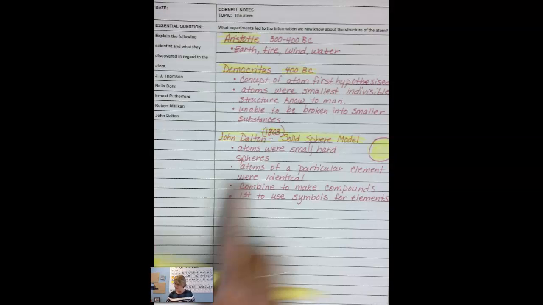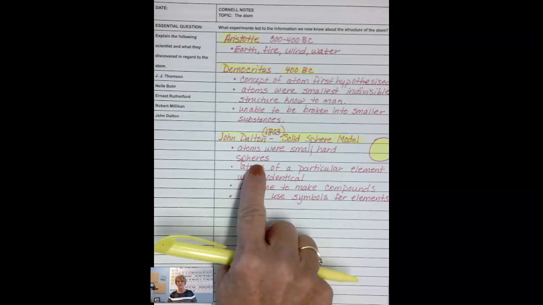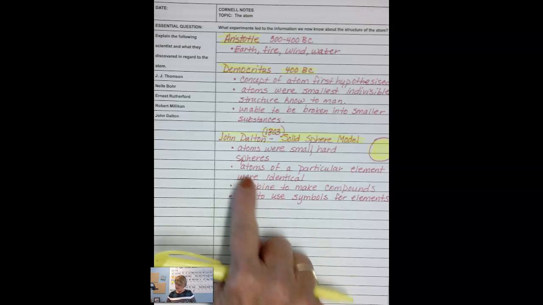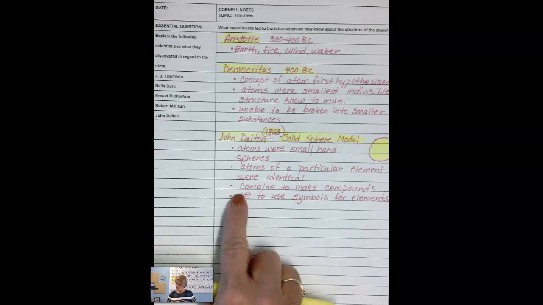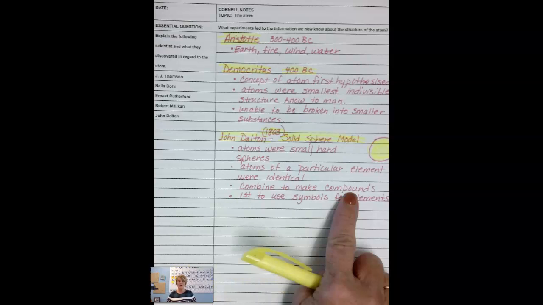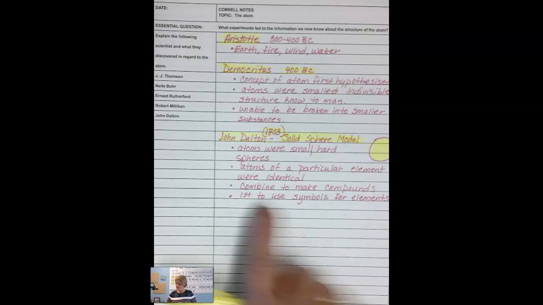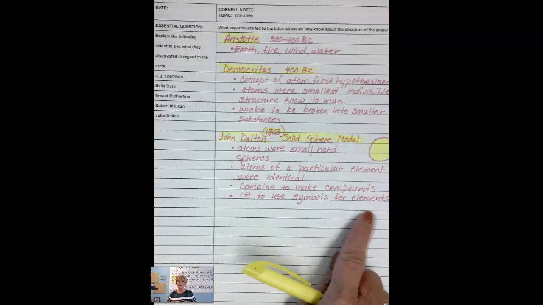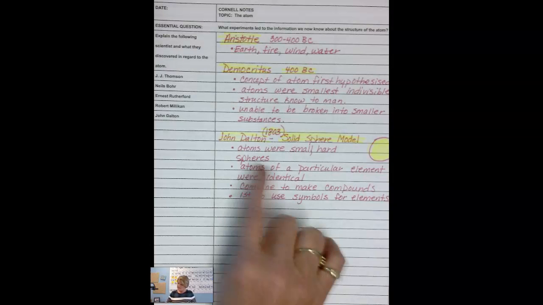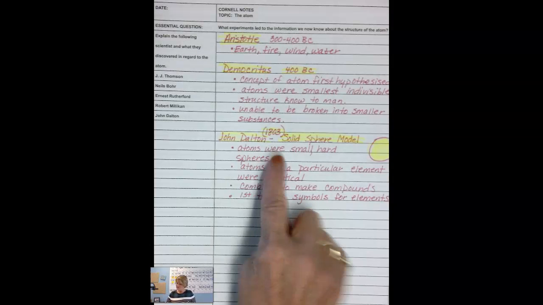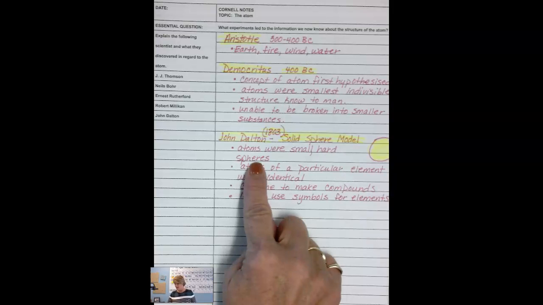So here's what he said. Atoms were small, hard spheres. Atoms of a particular element were identical. Atoms combined to make compounds. And he was the first to use symbols for elements. Now let's back up before you start taking notes. One of the things, atoms were small, hard spheres. Well, that part, of course, is not correct, and we'll find that out later on.